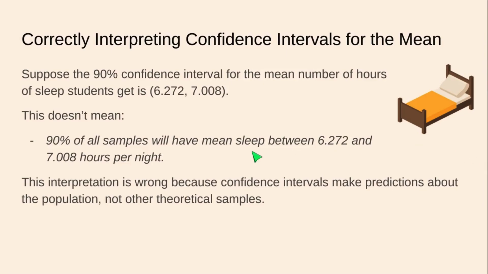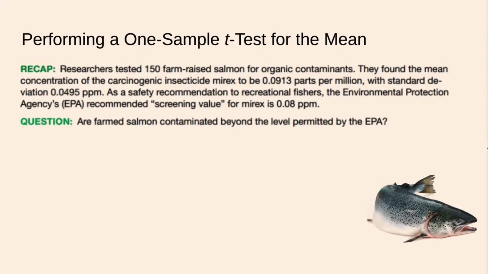So we're talking about 90% of all samples. Well, confidence intervals don't talk about samples. They use samples, but they're not talking about samples. They're talking about the population. We use the sample to describe the population, not other theoretical samples that we could create. Unless we're sampling the entire population, which if we could, we wouldn't need statistics.